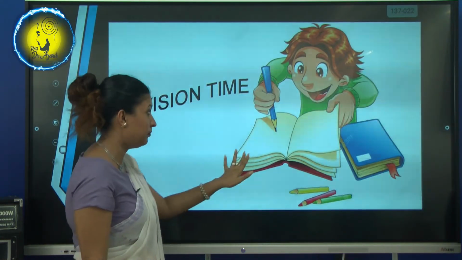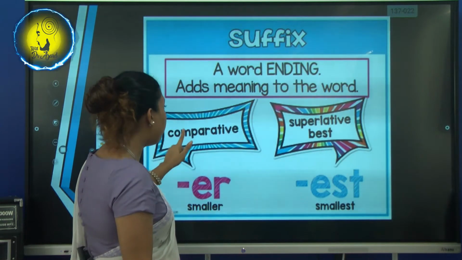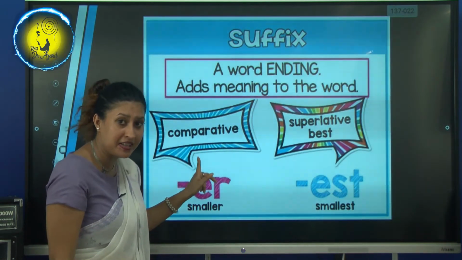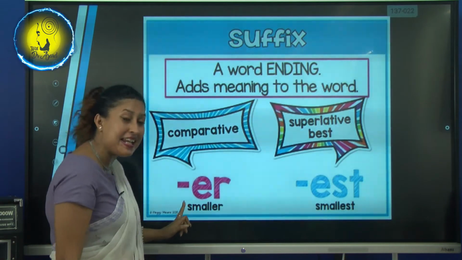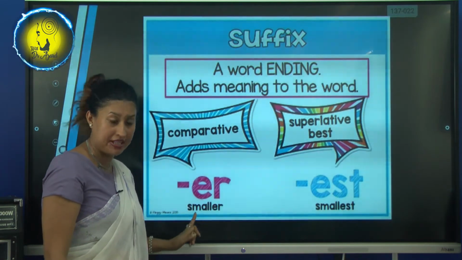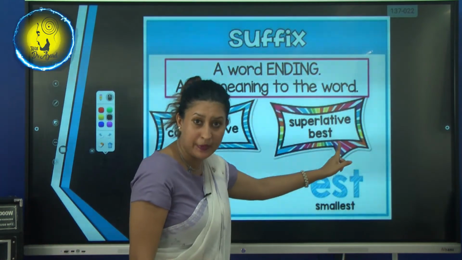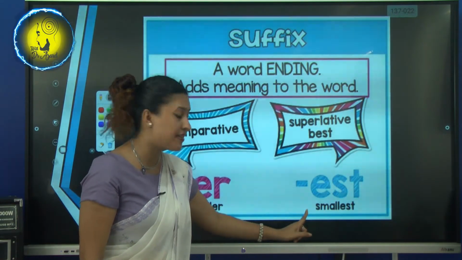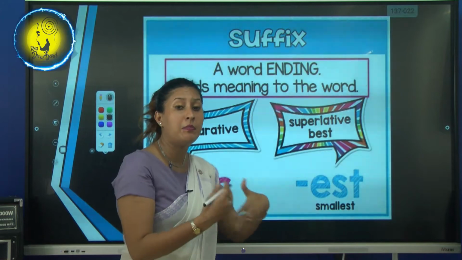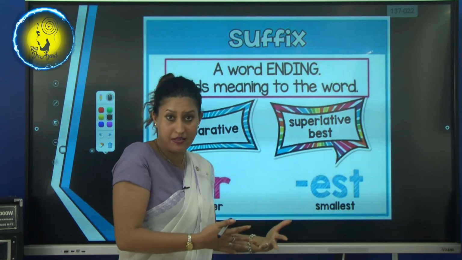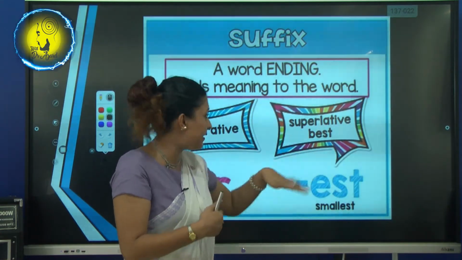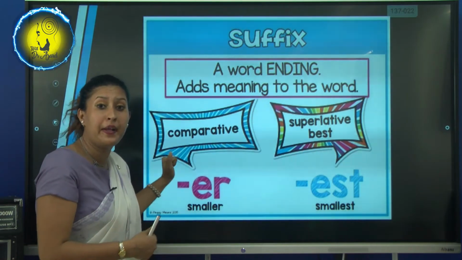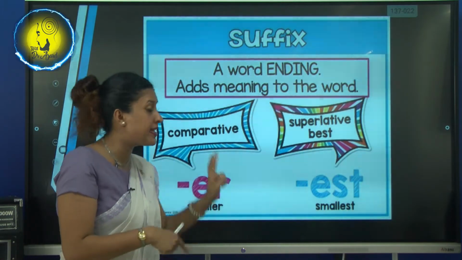It's revision time. Comparatives. What are comparative adjectives? We put er, it's a suffix. Superlative adjectives, we put est, and we compare more than two things. If there's more than two, that is superlative. If you compare between two things, it's comparative.